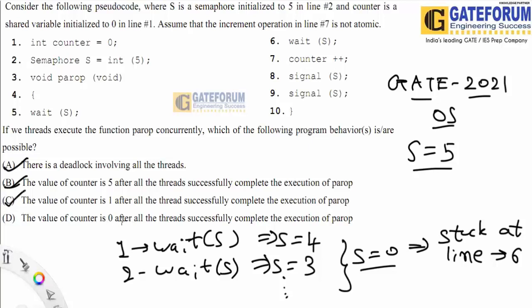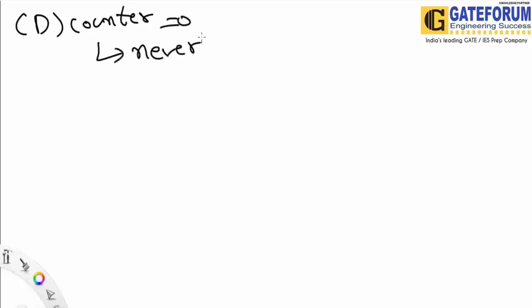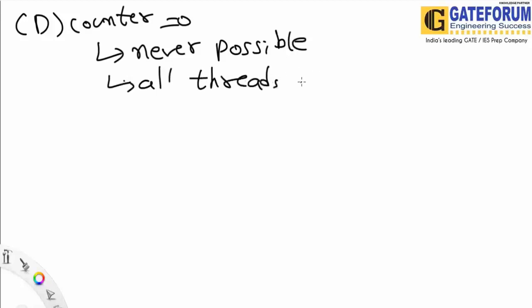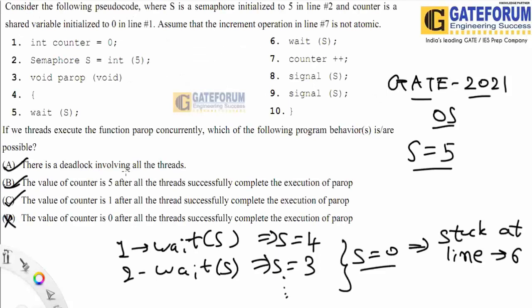Okay, but counter equal to 0 is never possible. So in option D, counter equal to 0 is never possible. Why is it not possible? Because all threads increment the counter. So it cannot ever be 0. So this one is the wrong answer. So your answer would be basically A, B and C.